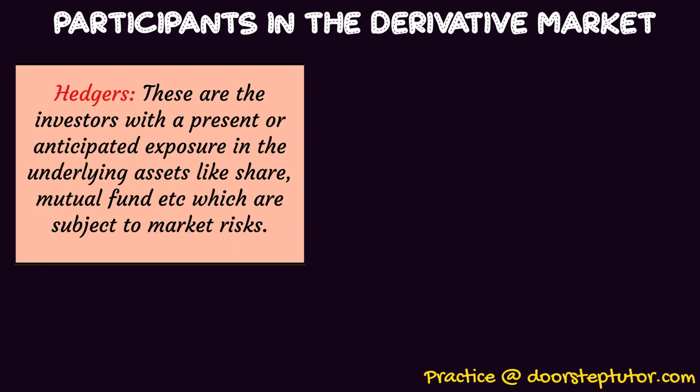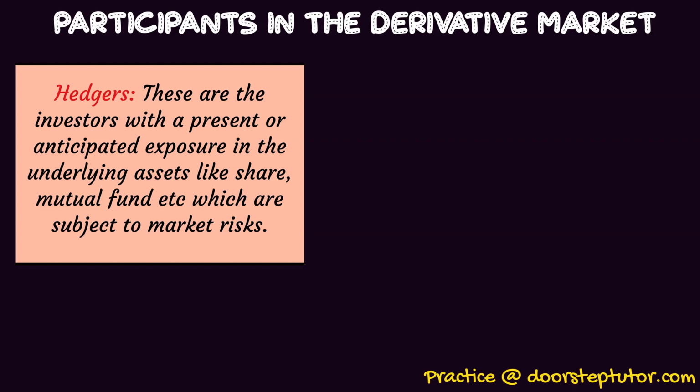So who are hedgers? Hedgers are the people who are already having some exposure to underlying assets. They are subject to market risks. They can also enter into derivative contracts. When they feel that the price of a certain share or bond can fall or rise in the future, they can no doubt enter into a derivative contract, although they are having underlying assets.